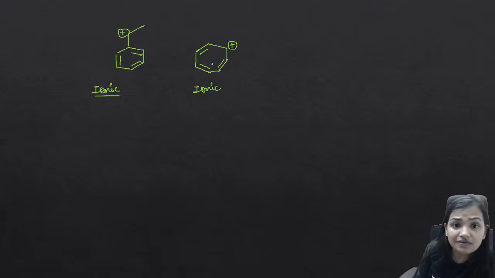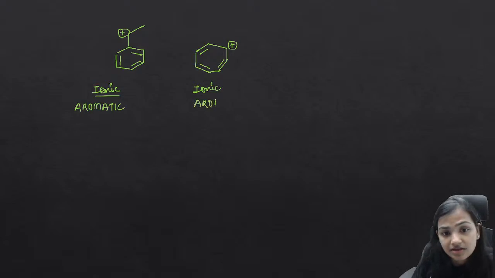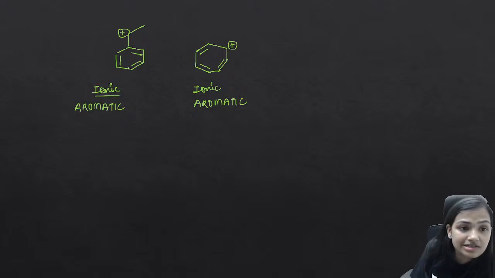If you look, you will find that they both are aromatic as well. This is aromatic and this is also aromatic. You can figure out how they are aromatic. Here we can see that this is a closed cyclic ring. There is a delocalization of all these pi electrons within the ring, and the number of pi electrons participating in delocalization is 6 pi electrons. So 6 pi electrons is obeying the Huckel rule.